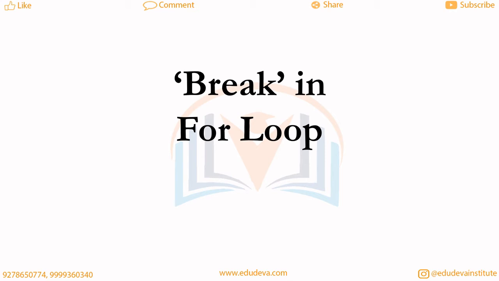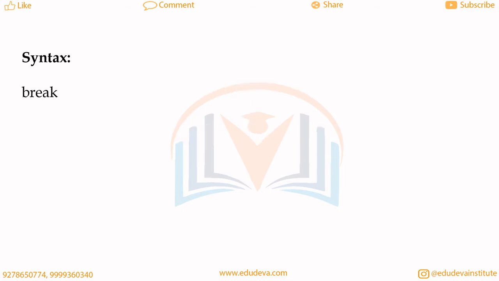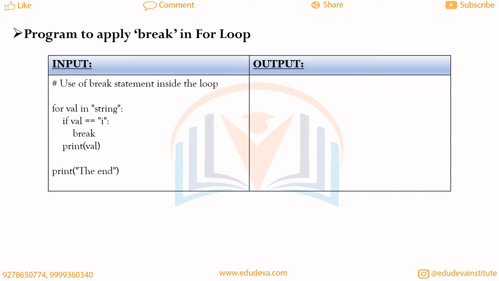Now we will see what the concept of break in for loop is. The syntax to execute the break statement in for loop is break, and everything should be in lowercase characters. In this program, we will apply break in for loop. Here given is the for loop where it is given as for val in string. It means the value on which we need to execute the for loop is string, and the character at each step will be val.